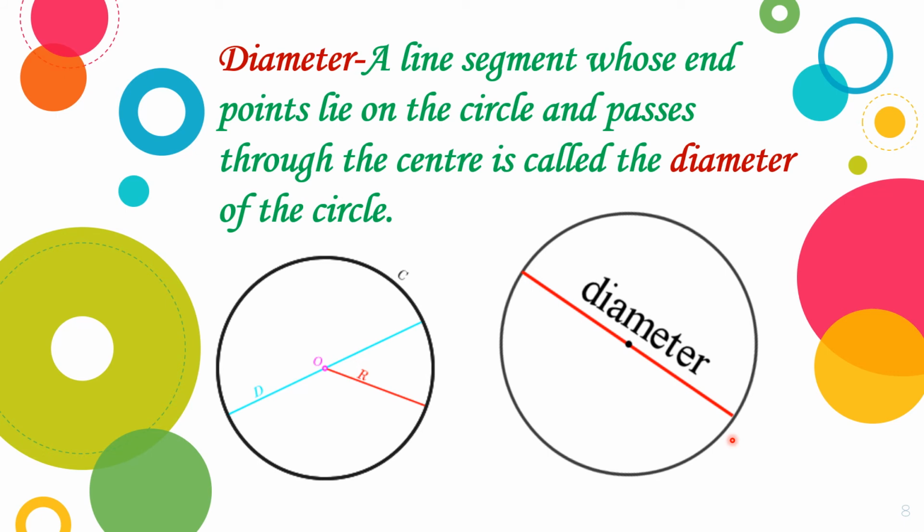Infinite means uncountable or unlimited. Okay. So, understood what is diameter? A line segment whose both endpoints are on the boundary of the circle and which always passes through the center is known as diameter. Okay, children?